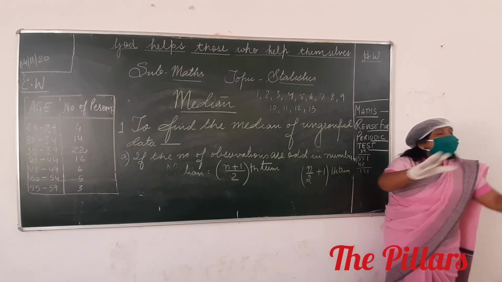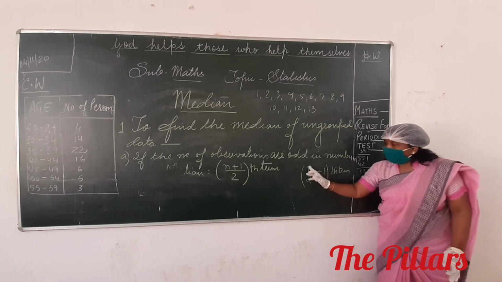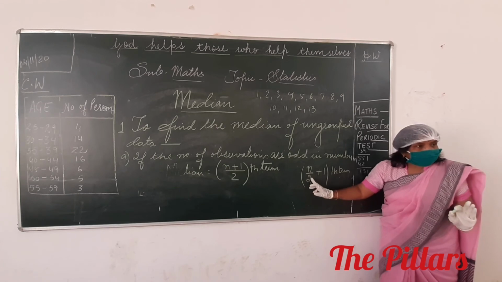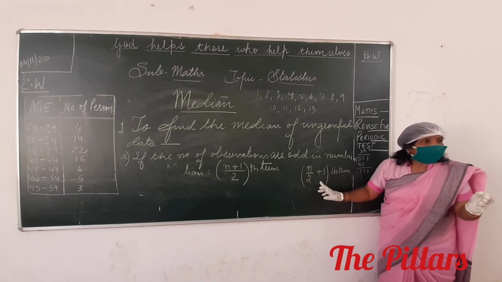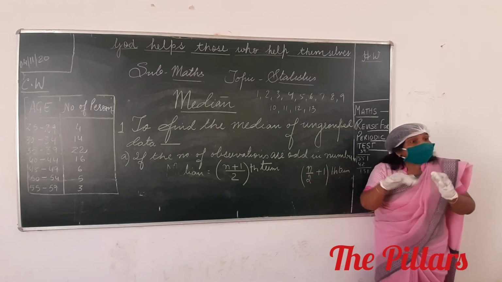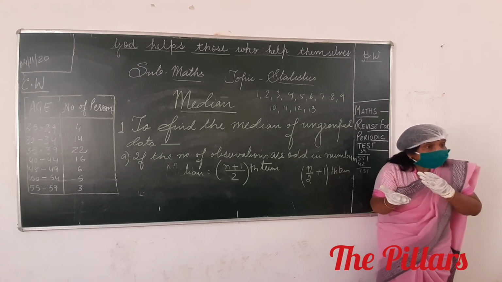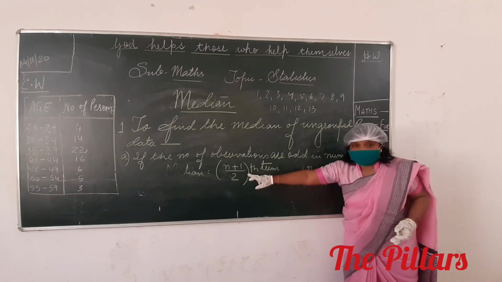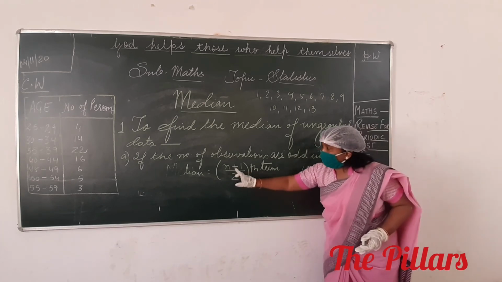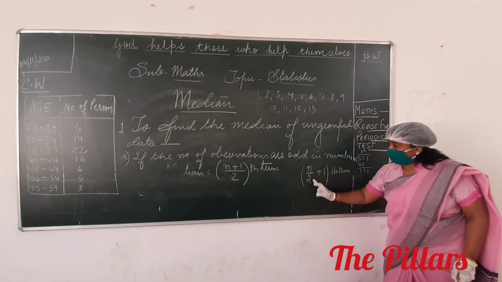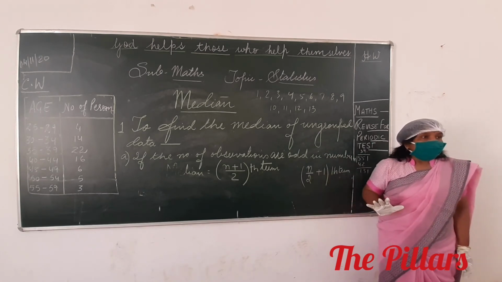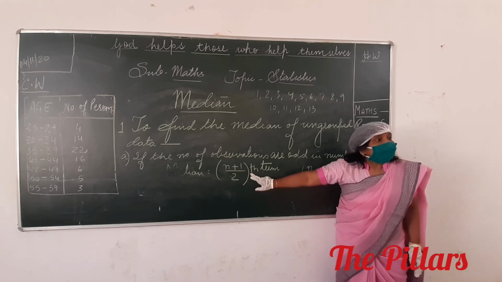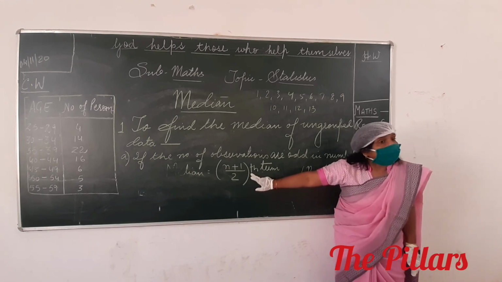If you take n equal to 13, now your n will be 13 here. Will it be the 7th term? 13 by 2 means 6.5, plus 1 means 7.5, more than 7. You understand? This is the difference, because yesterday I was in that class and they made the same mistake. That's why I am telling you. It is n plus 1 whole by 2, and it is n by 2 plus 1. So you are going to use this formula when, children? To find the median when the number of observations are odd in number.